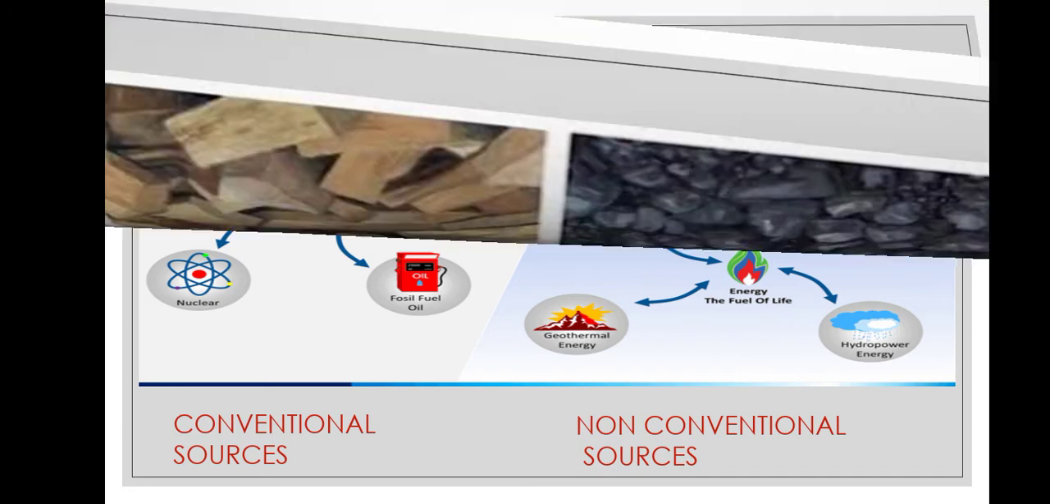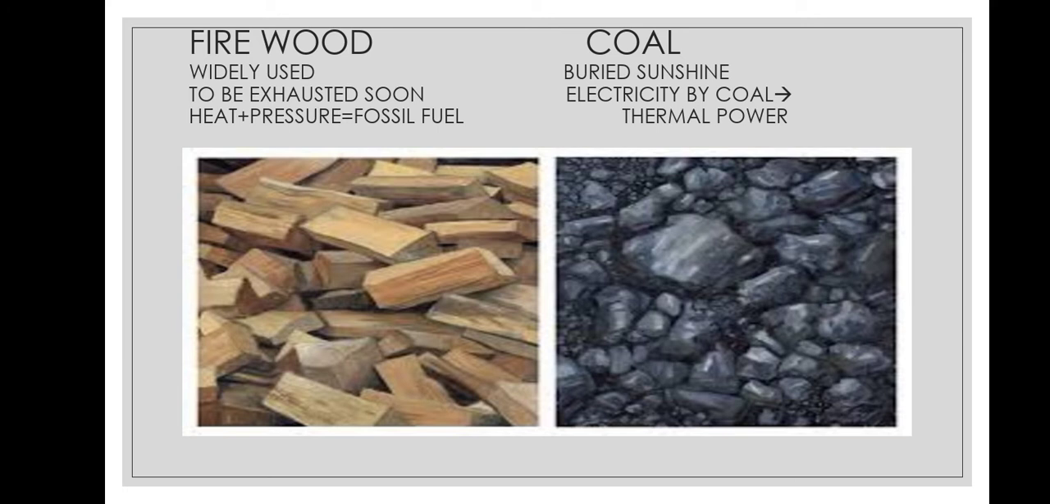There are two conventional sources of energy on the screen. Firewood is widely used for cooking and heating, especially in villages, as it is a non-renewable source of energy. It will exhaust soon if forests are not taken care of. Russia has the largest forest cover in the world.